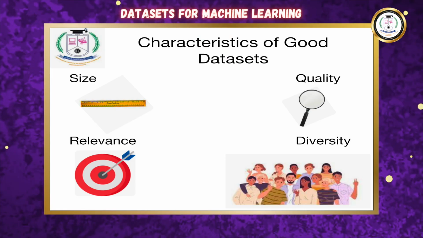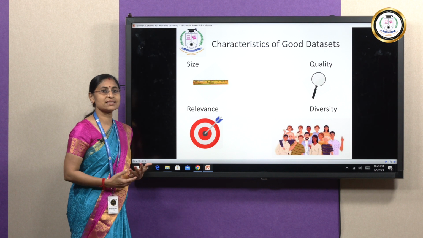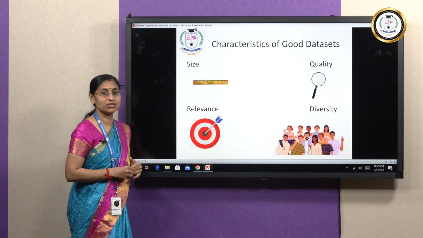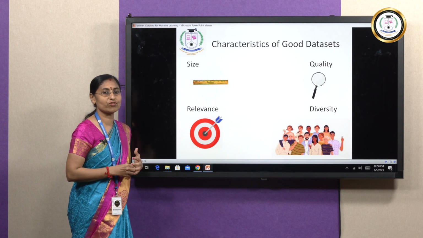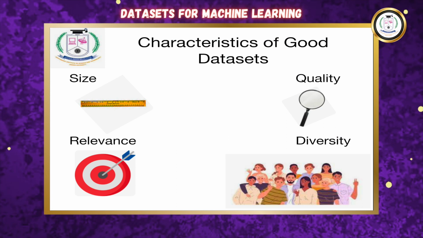What are the characteristics of good datasets? The size plays a very important role in a good dataset. When the dataset is extremely huge, the number of trials and errors that can be performed is huge, so we get the accuracy to be really very high.